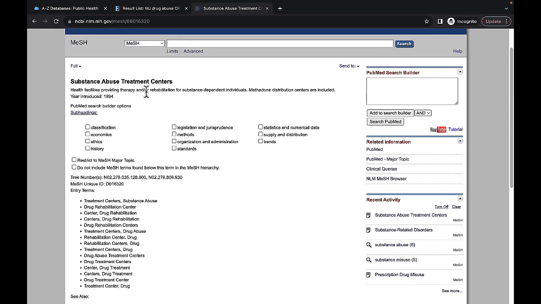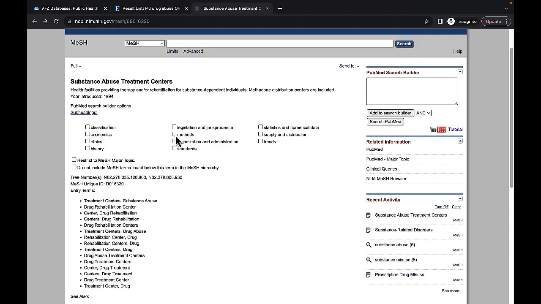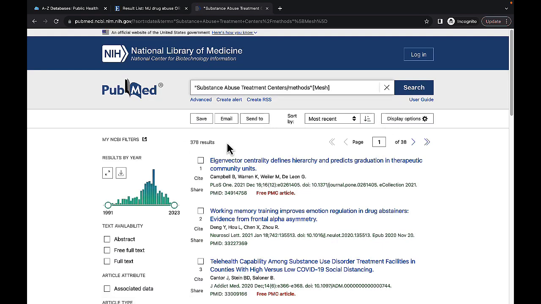We can always search substance abuse treatment centers, and we'll get back a massive number of results, I'm sure, 5,000. But if we want to look at their methods, how do they go about treating these things? Then I'm searching specifically for methods, and I'm only getting 378. So that's another way you can choose to narrow these down.